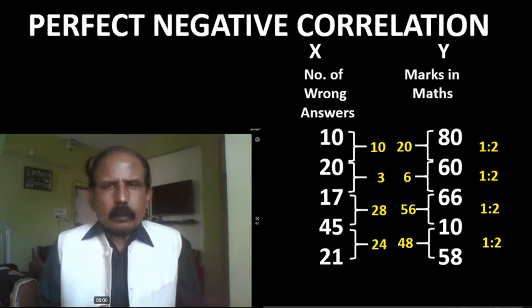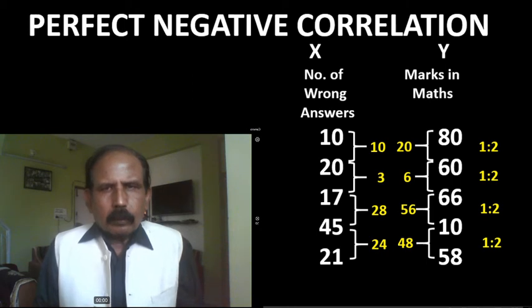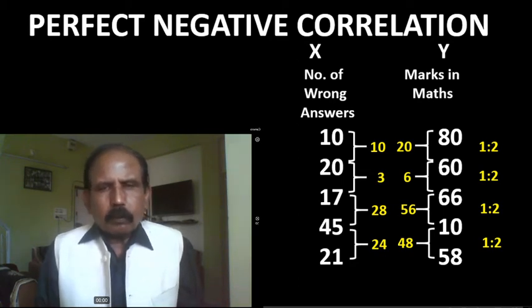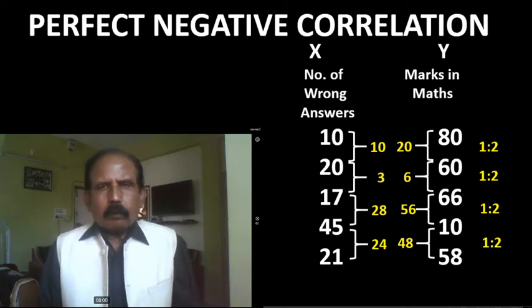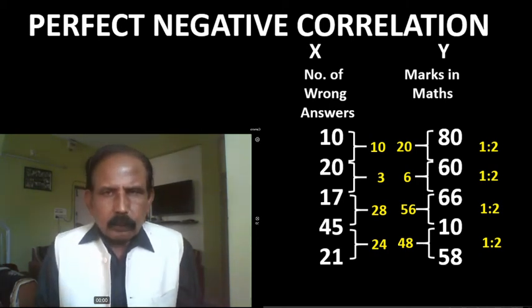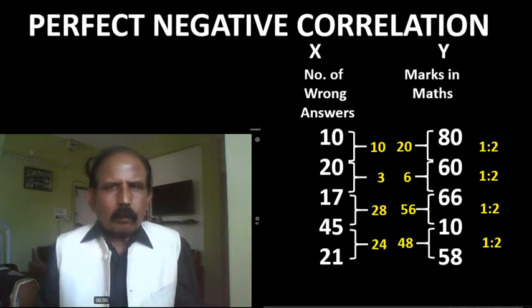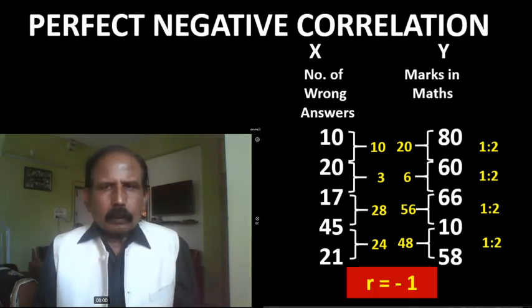Here in each case the direction of the changes are opposite, but the proportion of the changes is found at the same level, that is 1 is to 2. It is maintained. In such a case, there will be always perfect negative correlation between such two variables, and the value of r will be always -1 in such a case.